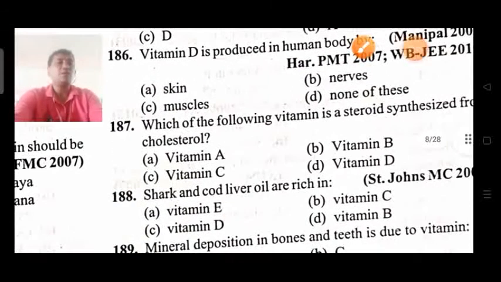Next, coming on to question 187. Which of the following vitamins is a steroid synthesized from cholesterol?